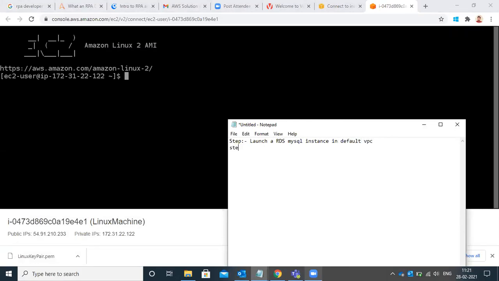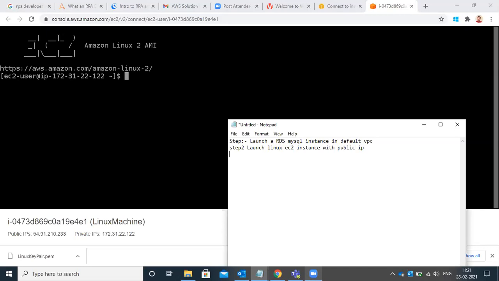Step 2, launch an Amazon Linux EC2 instance in free tier with public IP.